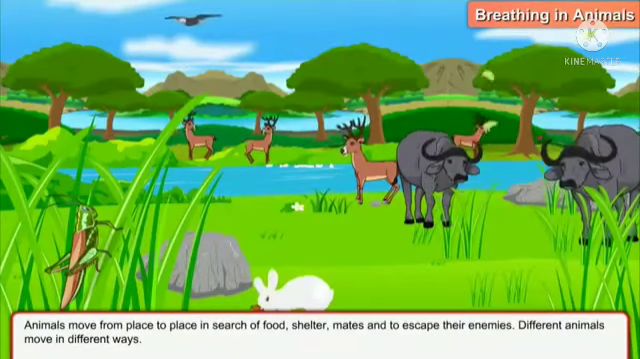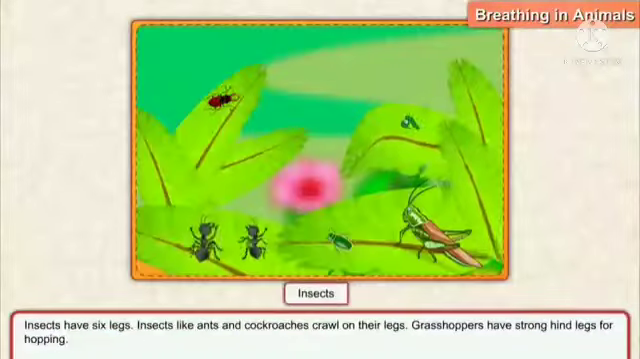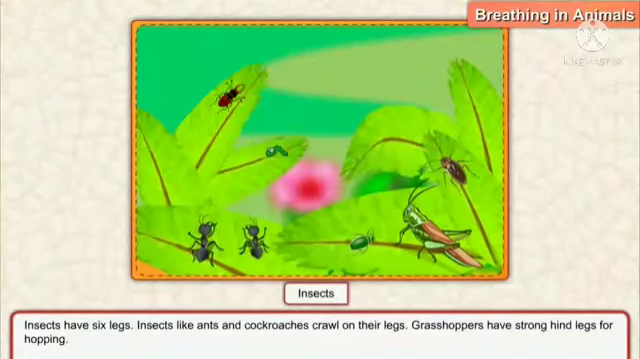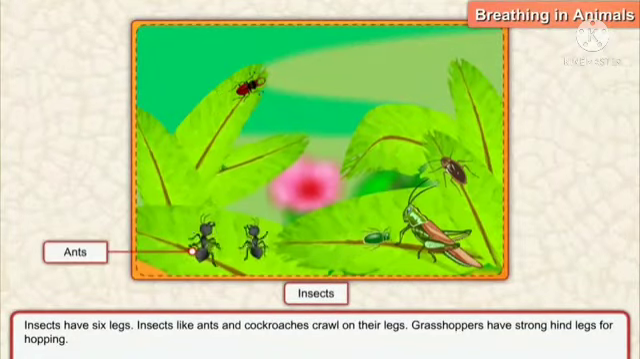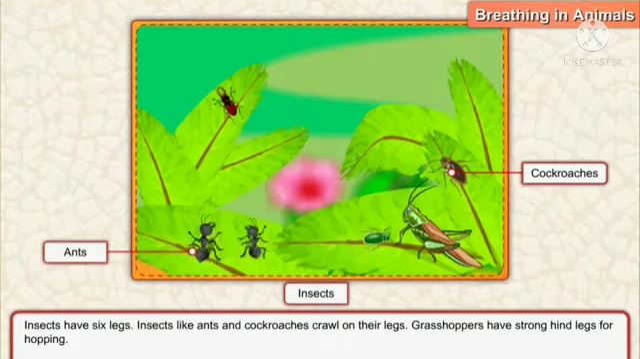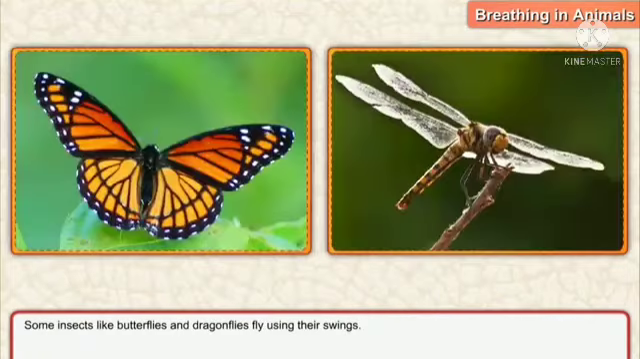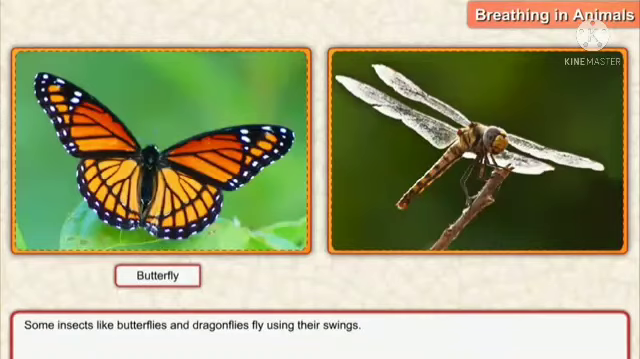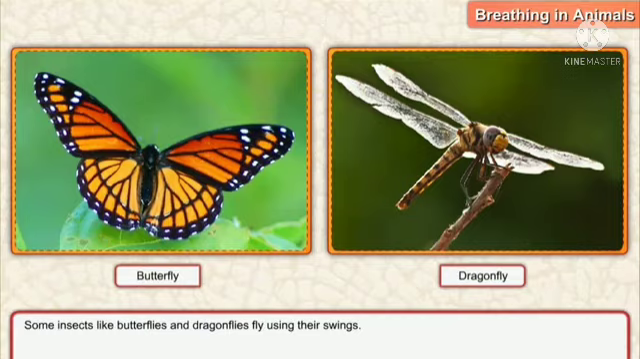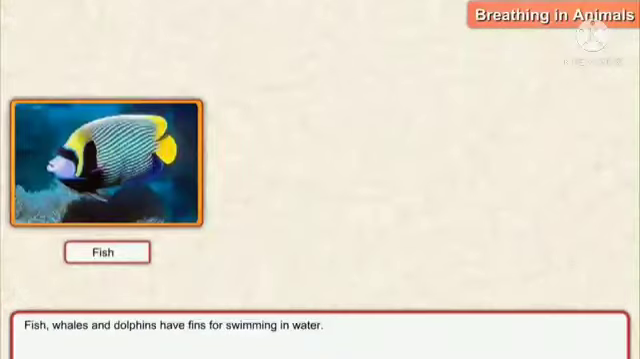Different animals move in different ways. Insects have 6 legs. Insects like ants and cockroaches crawl on their legs. Grasshoppers have strong hind legs for hopping. Some insects like butterflies and dragonflies fly using their wings.